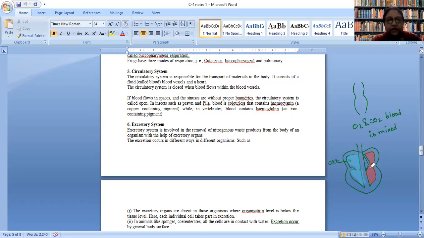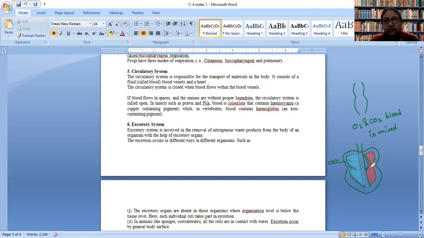Okay. Now, in case of blood, there are various things which are observed. In some cases of organisms falling into the phylum Arthropoda, they don't have red colored blood. Okay, why?